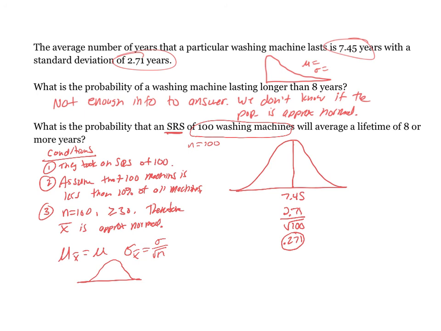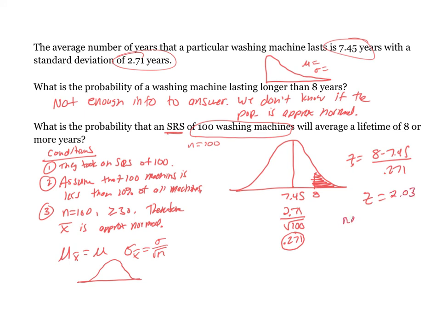Okay. So now I want to know what's the chance of these 100 washing machines lasting longer than 8 years. So this would be a z-score. So I do z equals 8 minus 7.45 over 0.271. So I end up with a z-score of 2.03, rounding to the hundredths place.